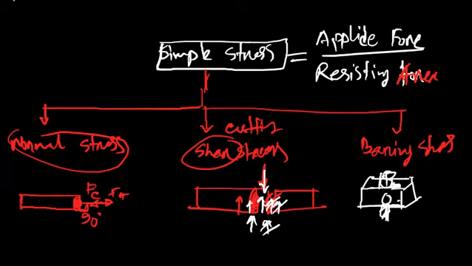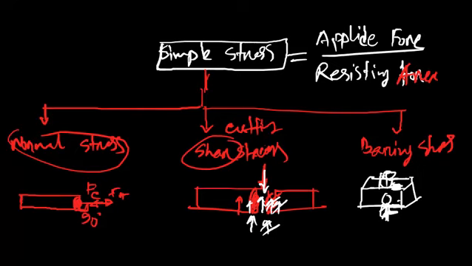This surface and this surface is the contact point. There is contact pressure between these two bodies. This is the bearing force, because this force is bearing on that surface. That's why we can say this is the bearing force.